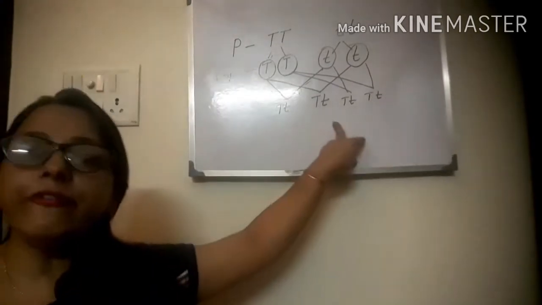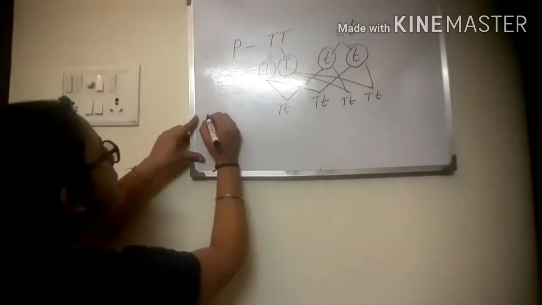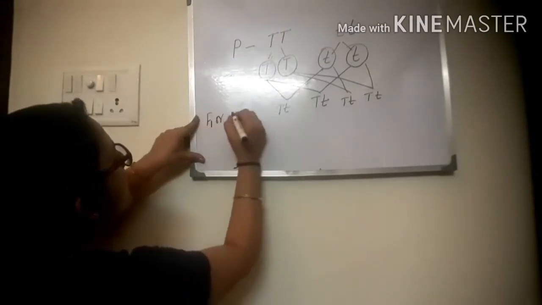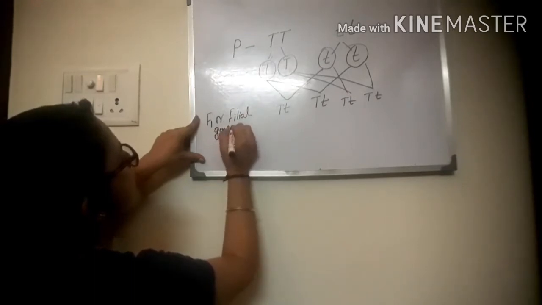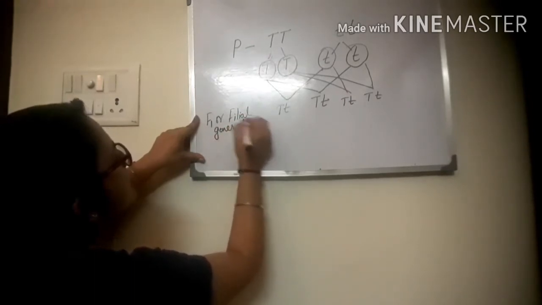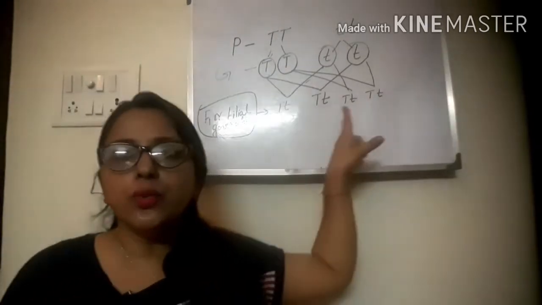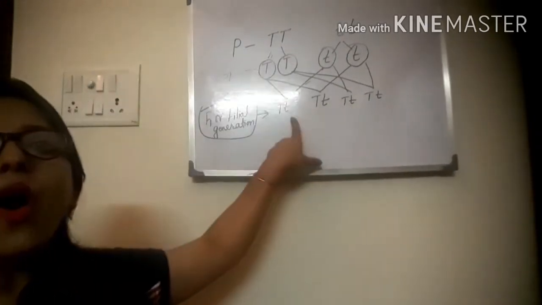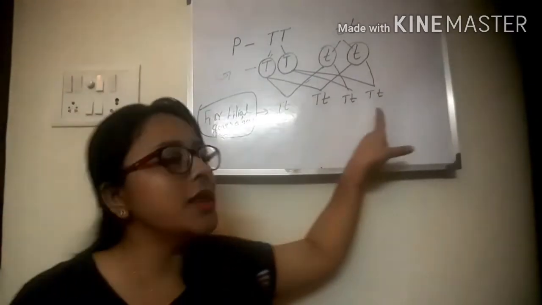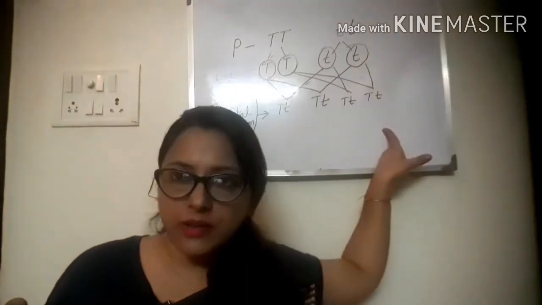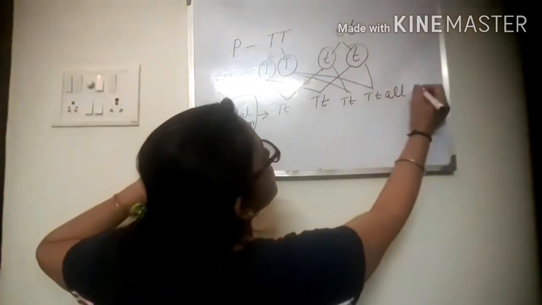See, this is the F1 generation or filial generation. Okay, and in this generation what you can observe is that all the plants have the dominant character, capital T. All the plants are tall here. Okay, we are getting all tall.